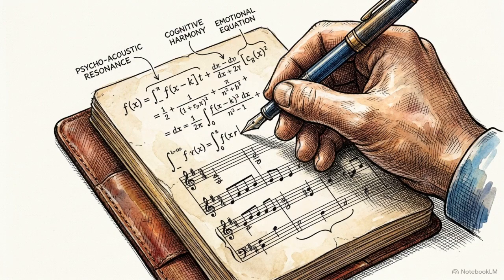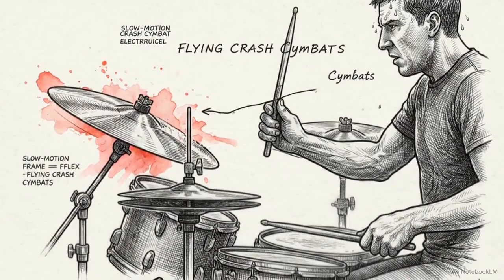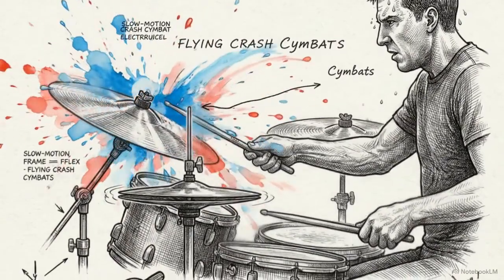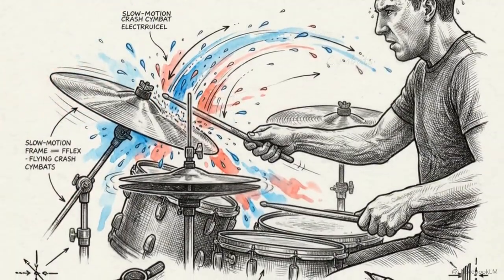Lyric generation is driven by a specific psychological formula. The equation for every lyric is identity plus tension plus release. Identity establishes credibility, while tension builds pressure. The framework requires the bridge to be a moment of realization or a specific choice, rather than a musical pause. Directing the entire song towards this single moment of truth produces a powerful narrative climax instead of mere lyrical repetition.